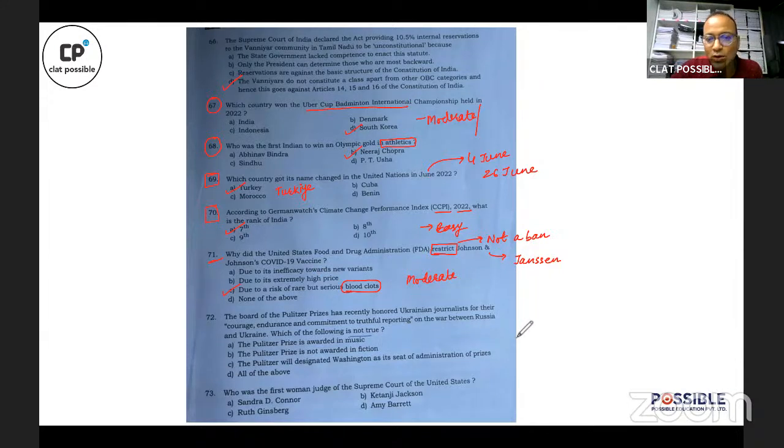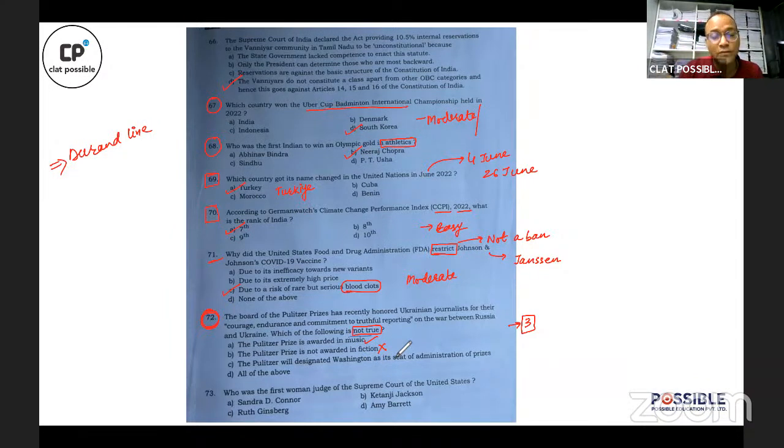Question number 72 is a tough question, and I told you that there is a doubt about two questions in this GK section. One, the first question was the Durand line question. This is the second such question, जिसमें मेरे हिसाब से there is some possibility of ambiguity. Because if you look at 72, the question is asking which of the following is not true about Pulitzer Prize. Now, Pulitzer is a prize awarded for music. This is true. Pulitzer is not awarded in fiction. This is false, because Pulitzer is also awarded for fiction.